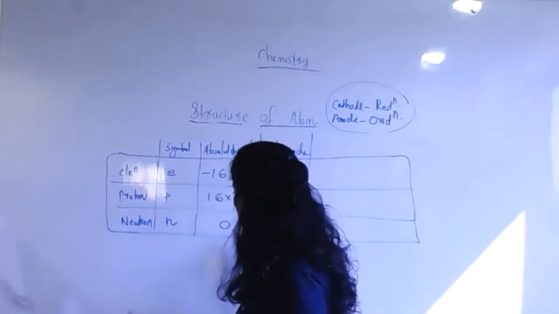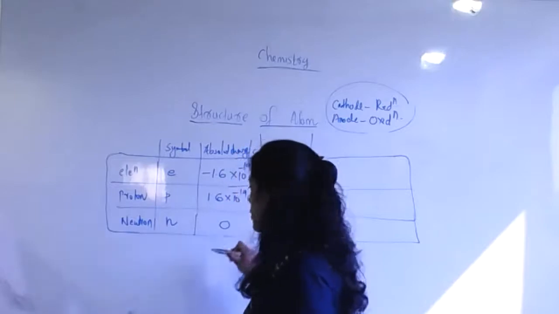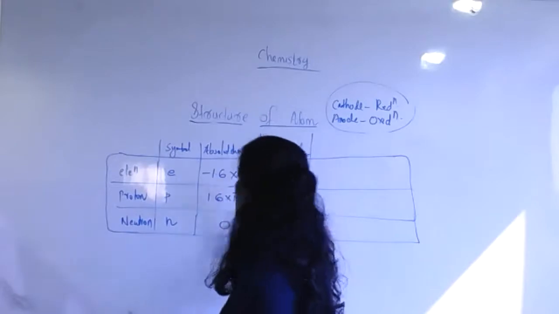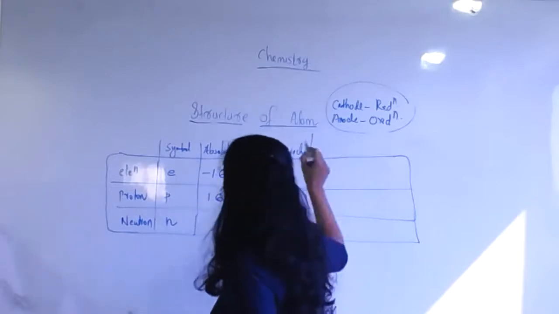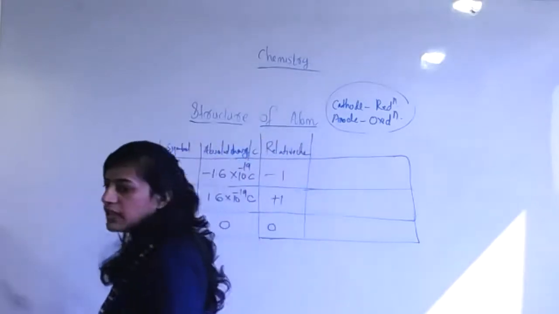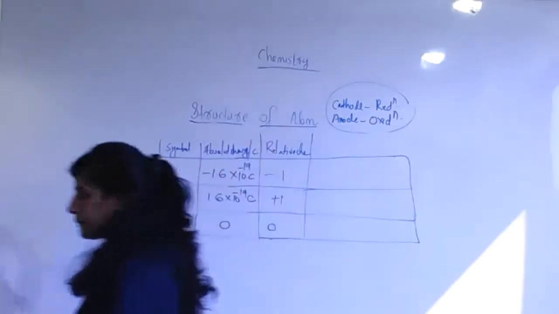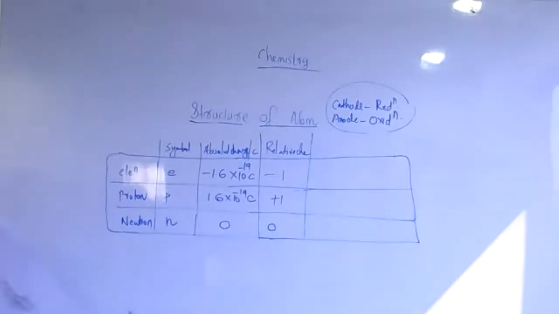Any value divided into 0, or 0 divided by any other value, becomes 0. So relative value is there, absolute charge, everything is right now. Most of the calculations directly tell relative charge, and you can choose this one. Then after that, mass.